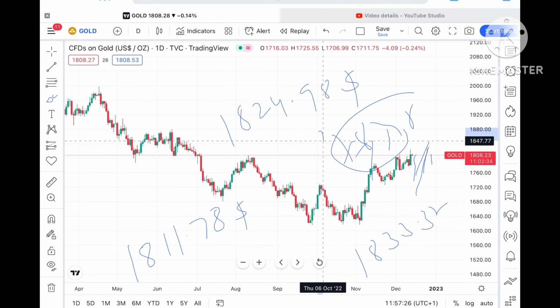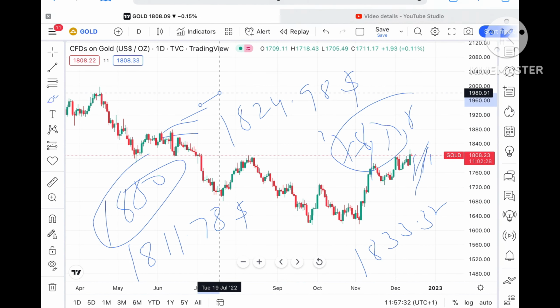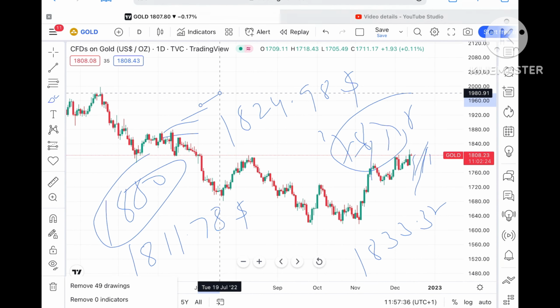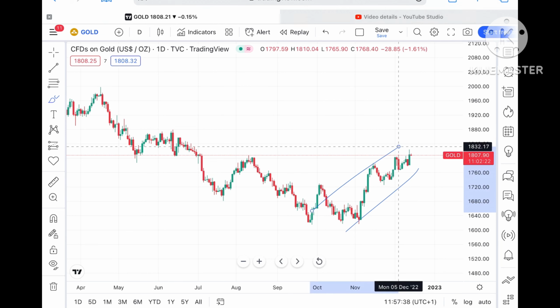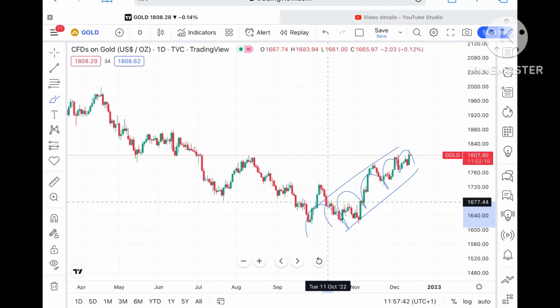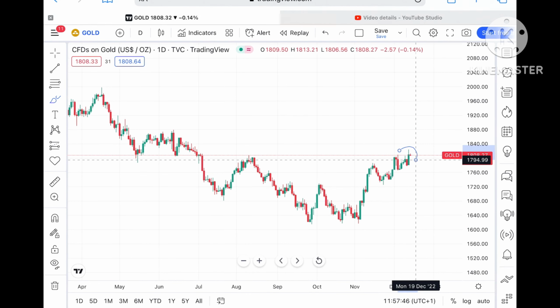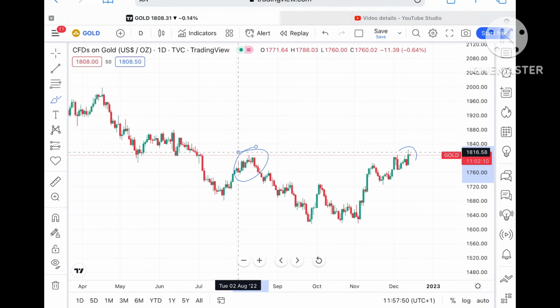Once the price moves over the level of 1848, then the chances of touching 1880 are on a higher side, because all these resistances are weak resistances. Now as you can see, if you look at this particular trend also, what we have seen is that it is quite volatile. Chances can be there that we can see a swing form, but this is acting as a strong support, so we can see a bounce back.